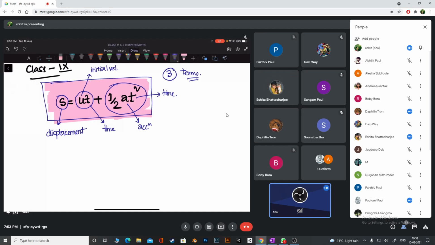So we are going to check that now. Let's check one by one. Tell me the dimension of the first term S. What is the dimension, guys? Displacement is like length. L. Yes, fundamentally like length.